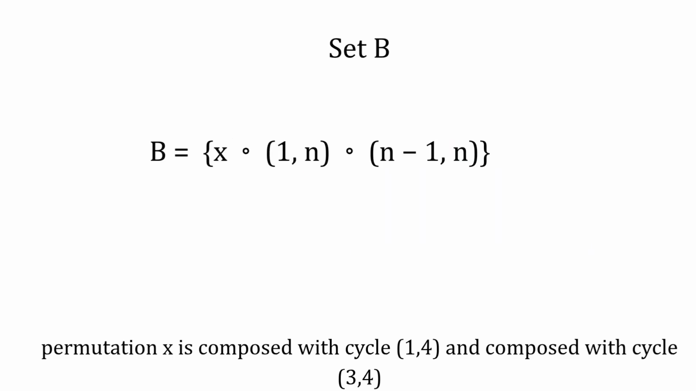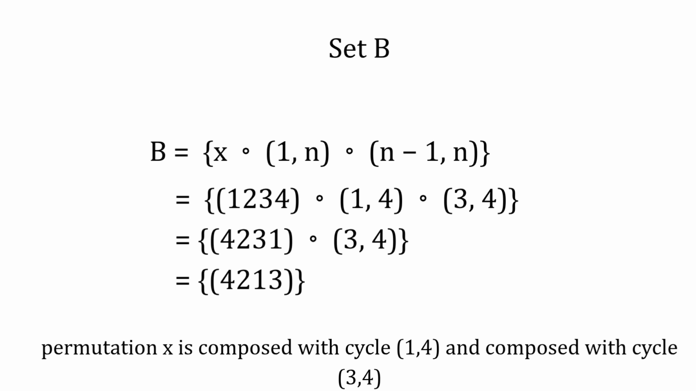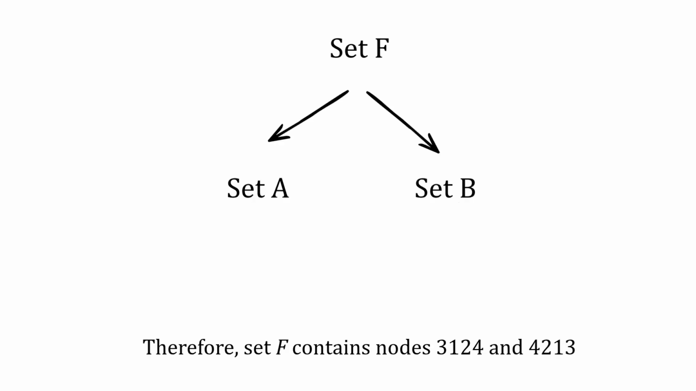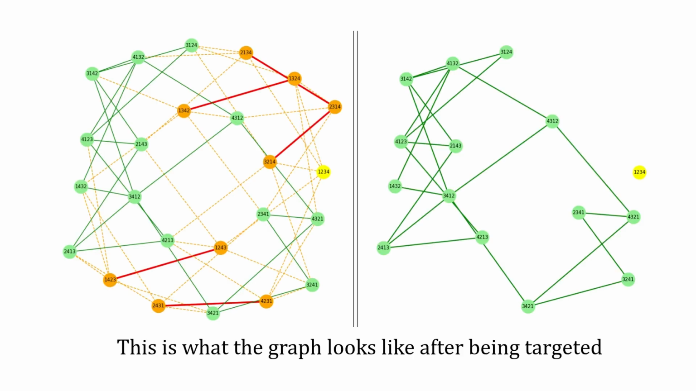Permutation X is composed with cycle (1, 4) and decomposed with cycle (3, 4). The second selected node is 4, 2, 1, 3. Therefore, set F contains nodes 3, 1, 2, 4 and 4, 2, 1, 3. This is what the graph looks like after being targeted.